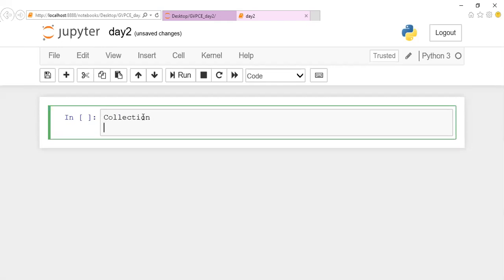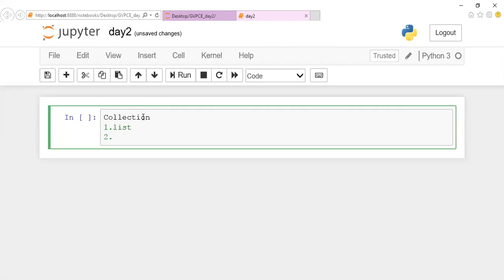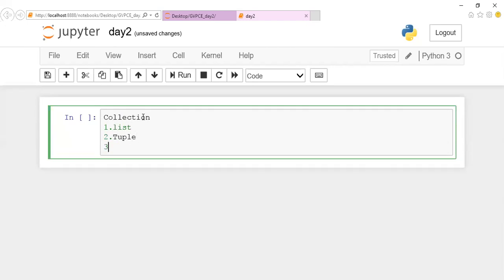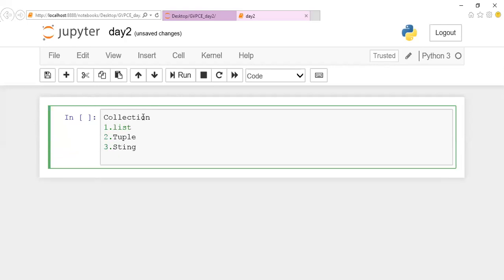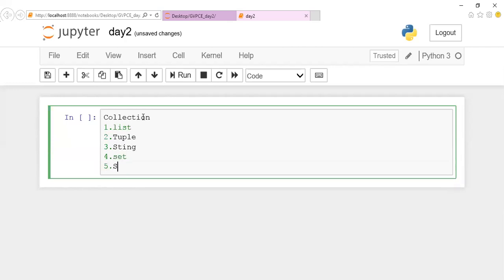When you say collection, we'll be speaking about list, tuple, strings, and dictionary. Sets also are there, followed by dictionary. These are the collection types we are going to discuss, and these are very important ones.